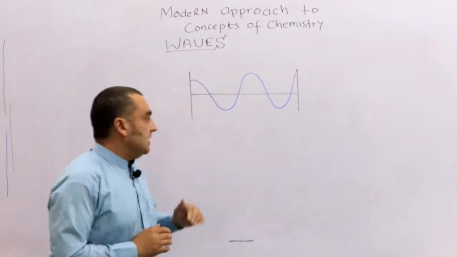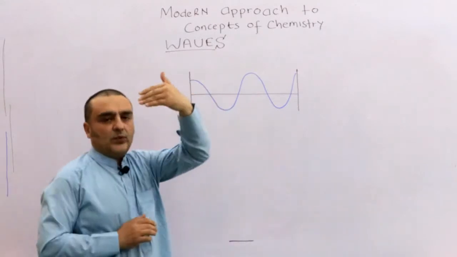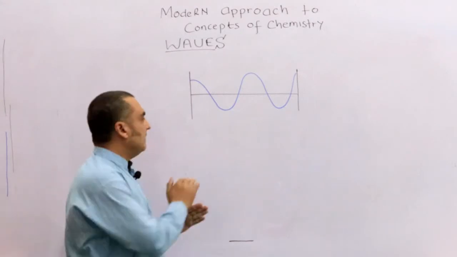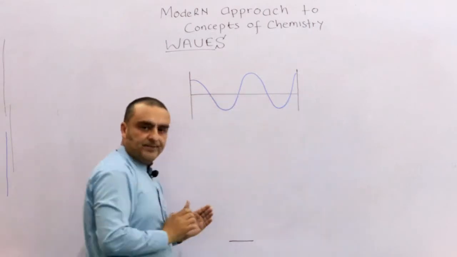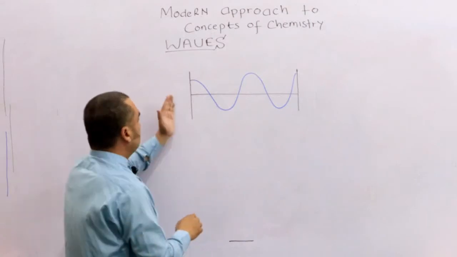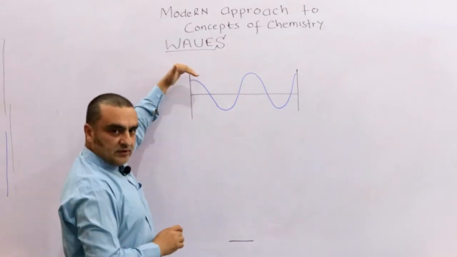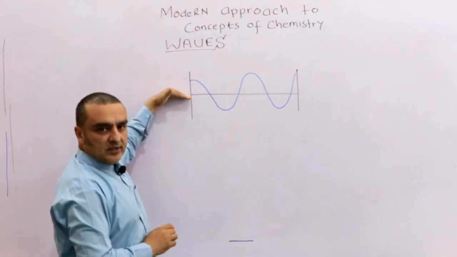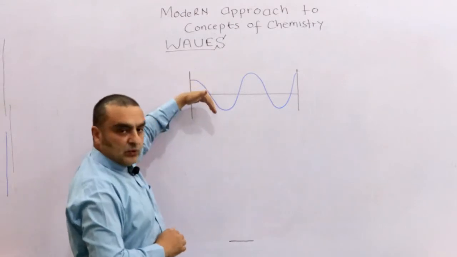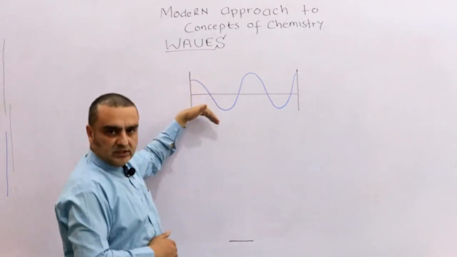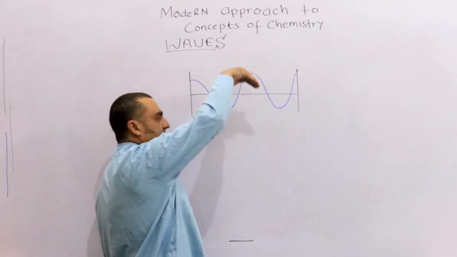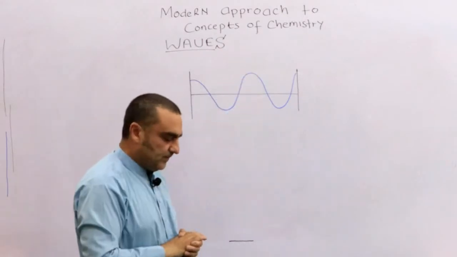So you may have seen that when the ocean was calm and there was no wave, it was like this black line. When the wave began to form, the wave came above the normal sea level. Some water comes above, and then it goes deep inside, even below the normal surface of the water when it was calm, and then again it moves like this. Okay, this is a wave.